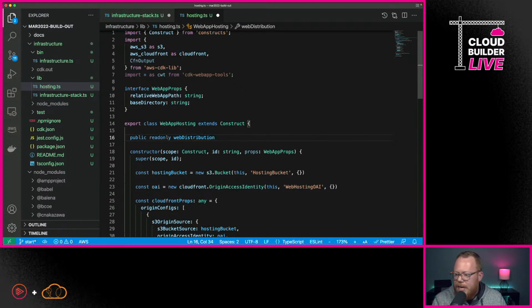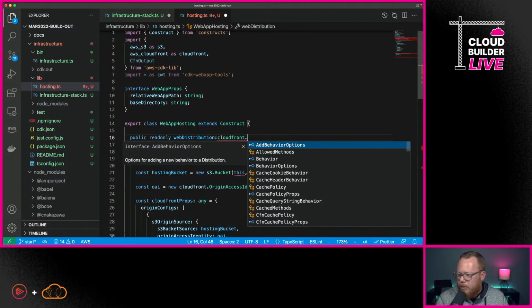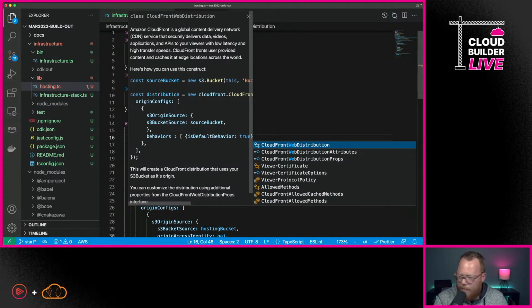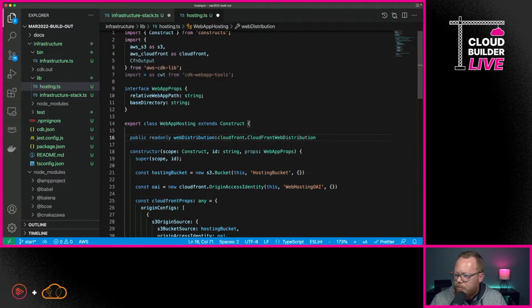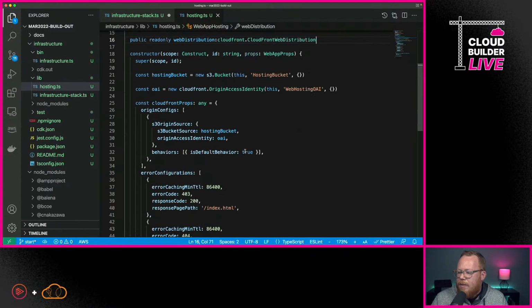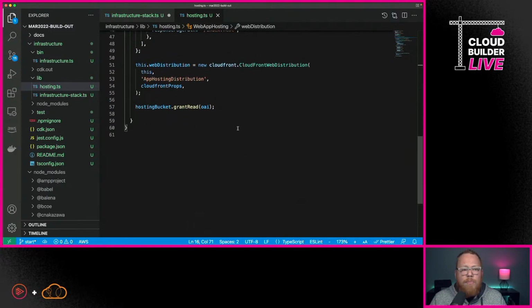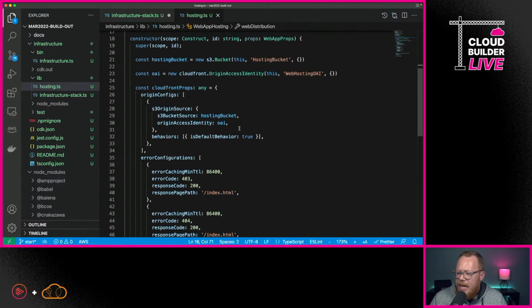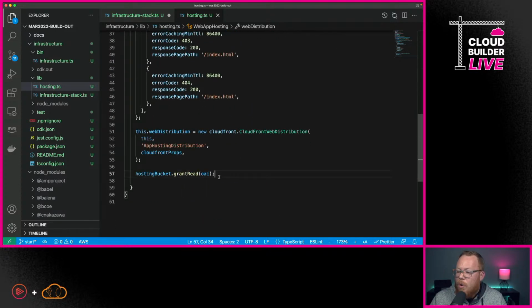And we'll actually set this type, in this case, is going to be CloudFront. And it's going to be our web distribution. So now that we have that in place, we can see that we've removed the errors that we had. And this is going to do some of the heavy lifting, but what we need it to do now is